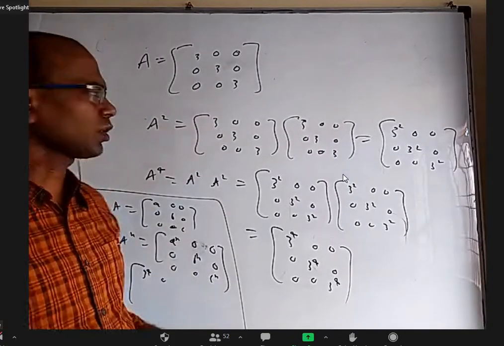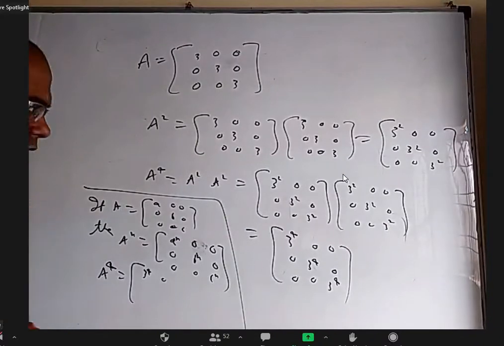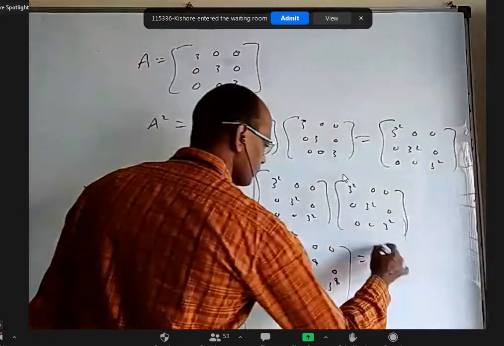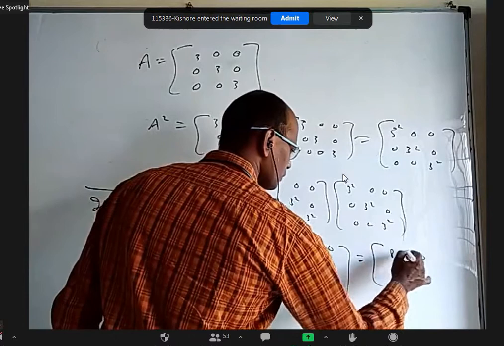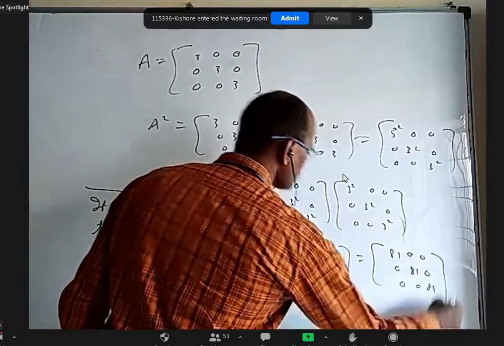But without talking about all that, simply find A square, simply find A power 4, at least the question is done. Is it okay? Yes, sir. Okay, sir. Doing all this, we can take 3 common from the matrix, no, sir? Yeah, that is also good. That's nice. You can also write another method.